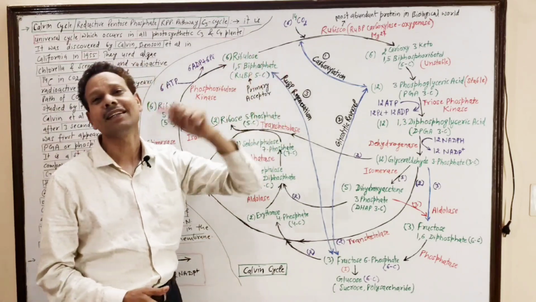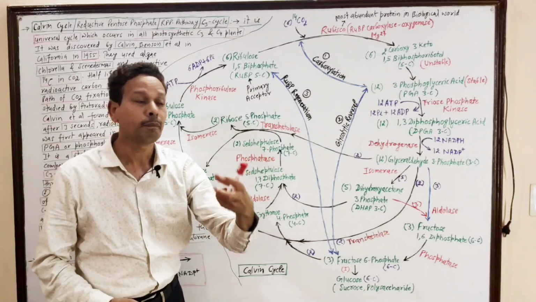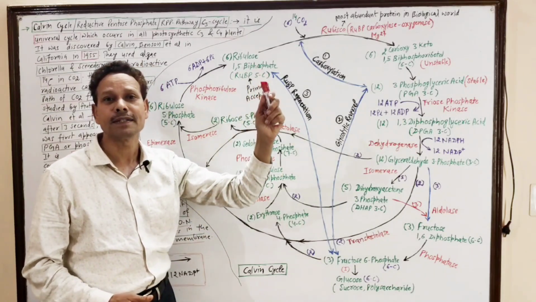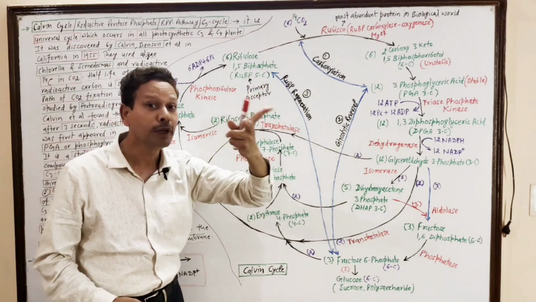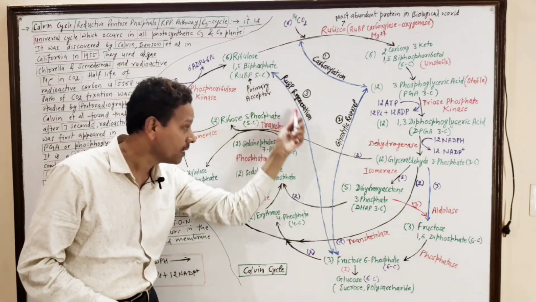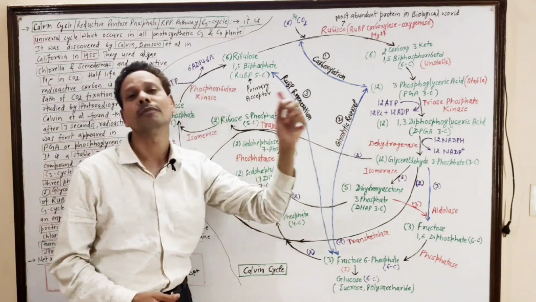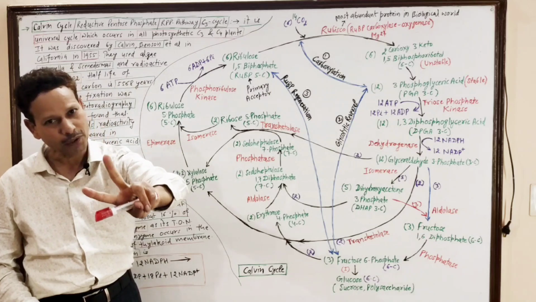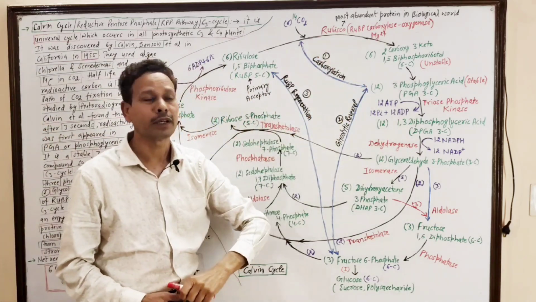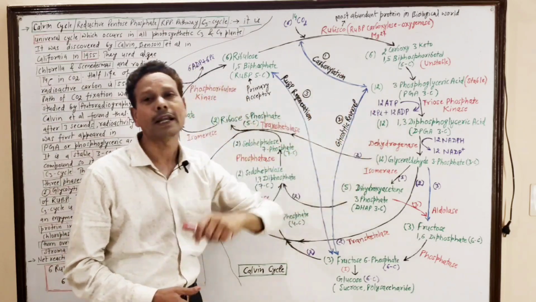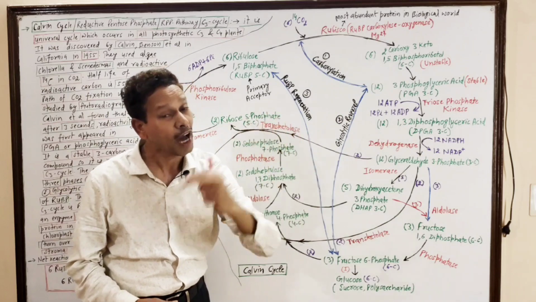In this C3 cycle, the first molecule or primary acceptor of CO2 is RuBP, so the third step of this cycle is regeneration of RuBP. The first step of this cycle is carboxylation, the second step is glycolytic reversal, and the third step is regeneration of RuBP.